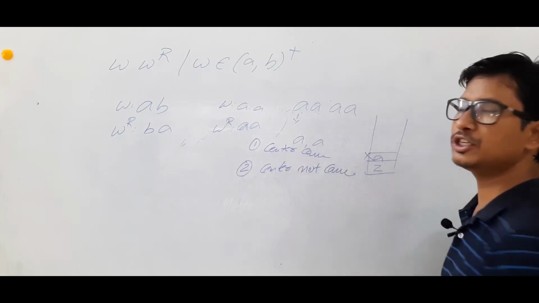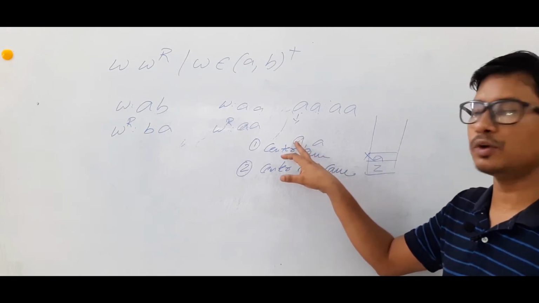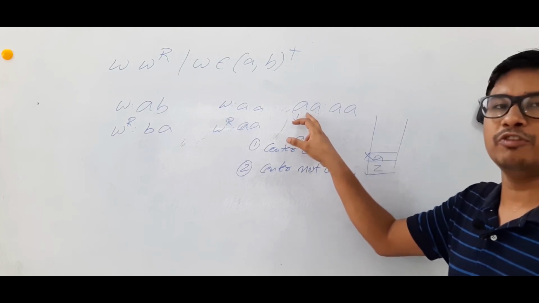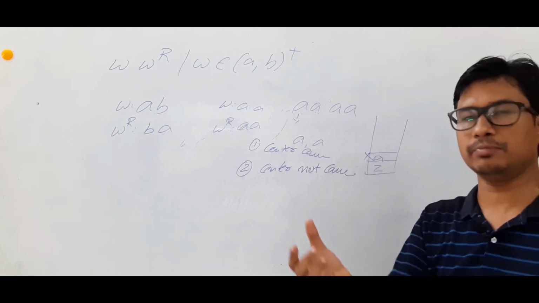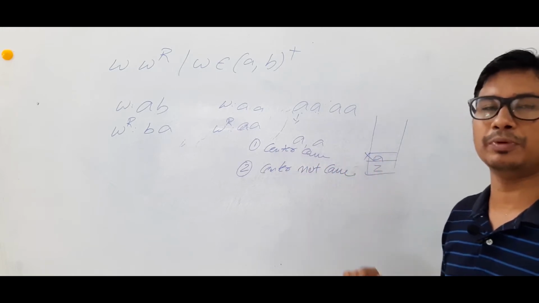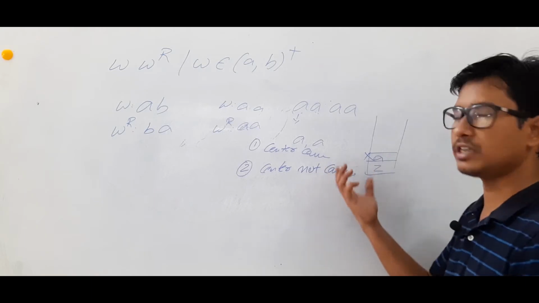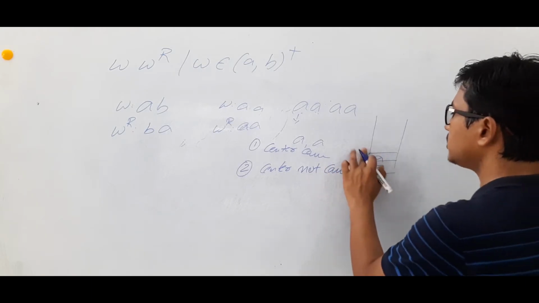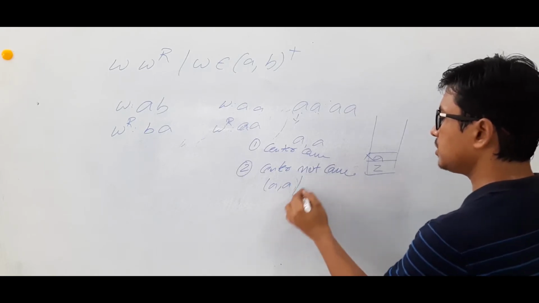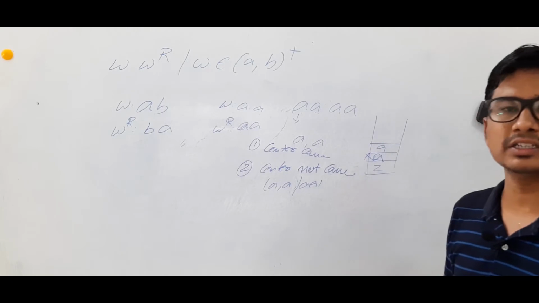If you assume that the center came, like let's take that the input alphabet you are looking at is A and the top of the stack is also A, meaning the input alphabet and the top of the stack are the same, then you can assume that the center came and you perform the pop operation from the stack. If you think that the center has not come, and it is still W only, then you have to push this A. If you assume that the center has not come, then you will push the A. It will become AA. Are you able to understand it or not?